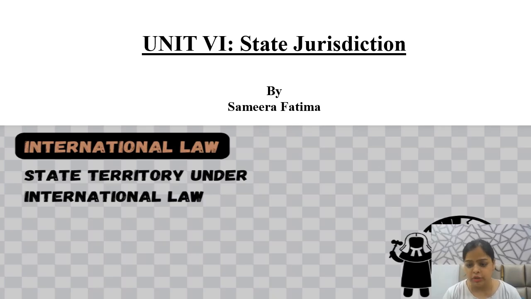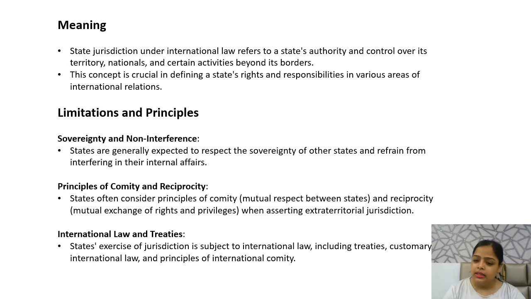So let's start with Unit 6. Let's start with the meaning. Under international law, the meaning of state jurisdiction is very simple. It means any state's authority or control over its territory, nationals, meaning its citizens, and certain activities that are within and also beyond its territorial land. If India has state jurisdiction, it means the Indian government has full control and authority over the entire territory of India, including its citizens, that is nationals.